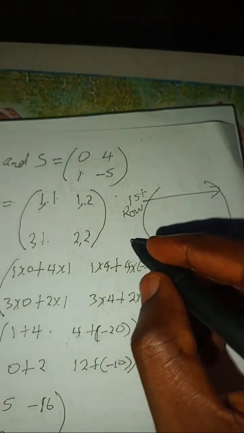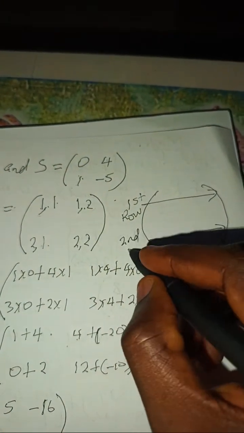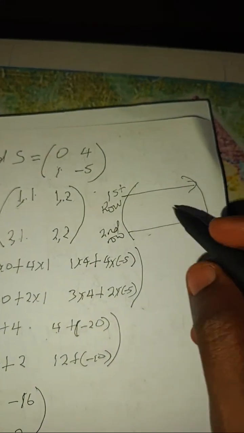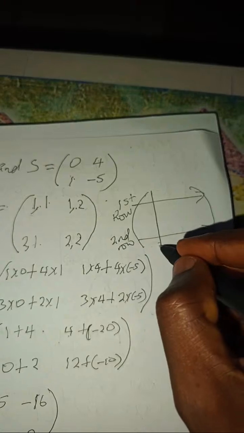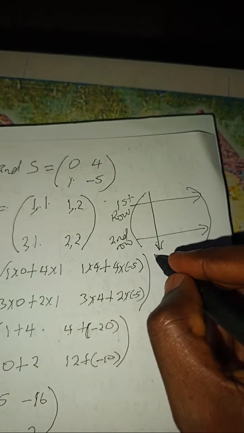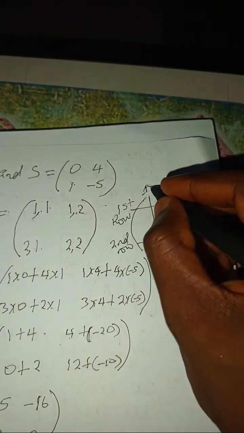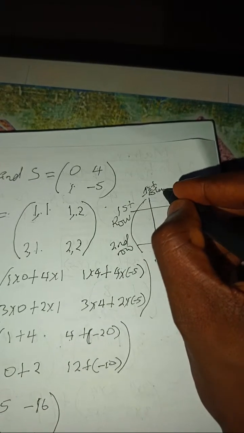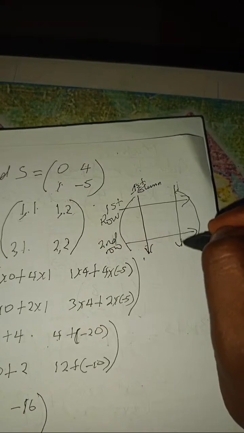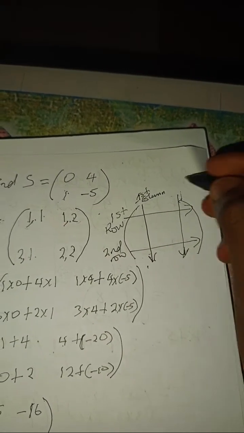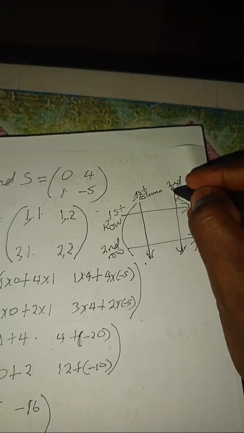Anything that comes like this is the first column. So on top, let me put it there. Anything that comes here now is the second column.